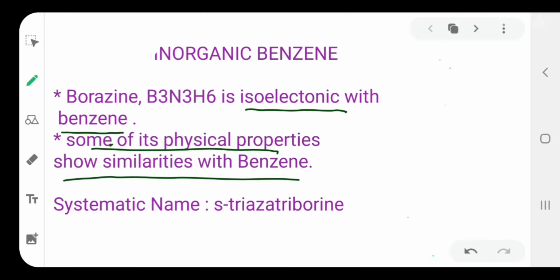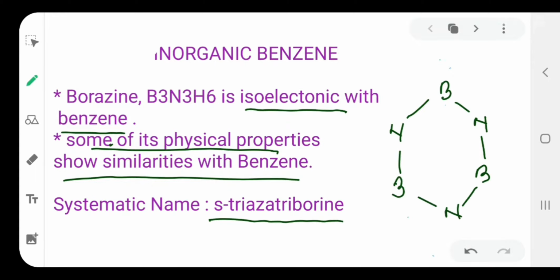And its systematic name is S-triazatriborine. So as you can see here, there are alternate boron and nitrogen atoms in a hexagonal ring like this, and it's a planar ring. There is an alternate single and double bond also, and each boron and nitrogen is bonded with one hydrogen each, and this structure is quite similar to the structure of benzene,